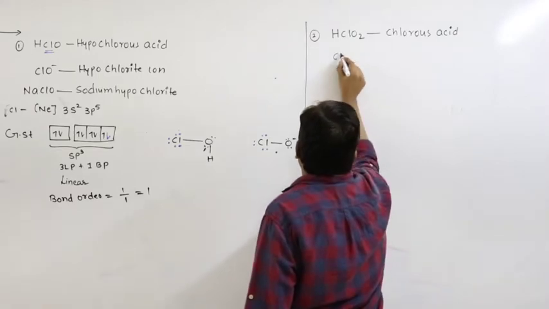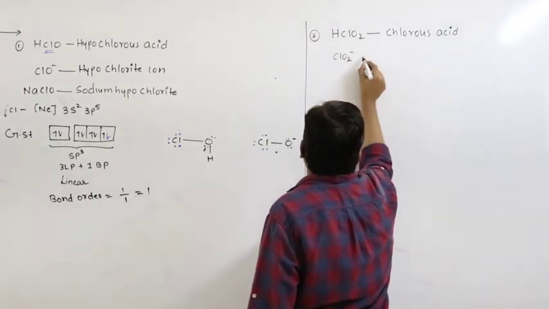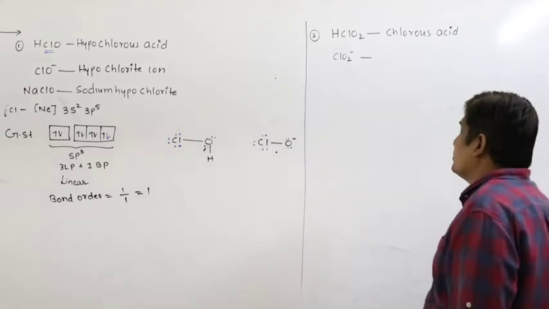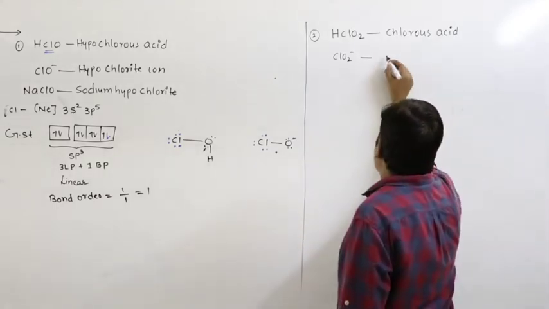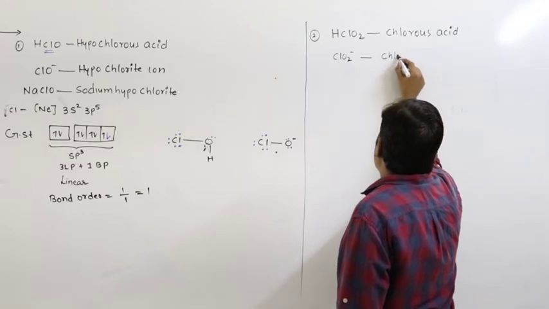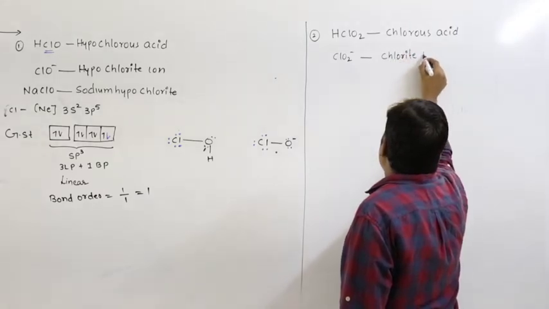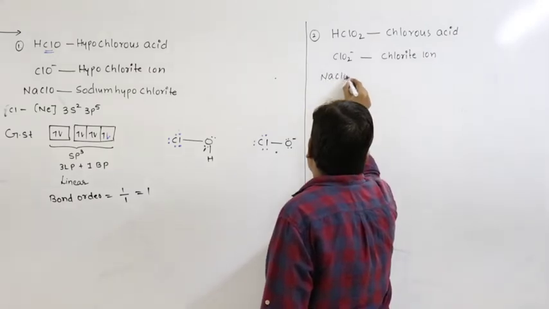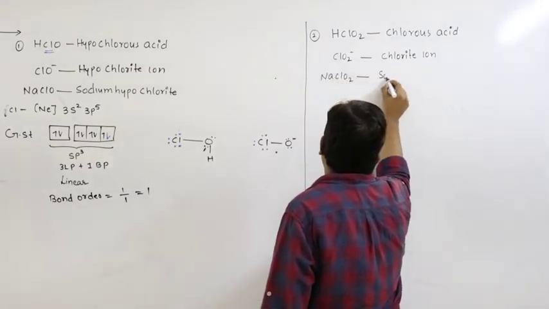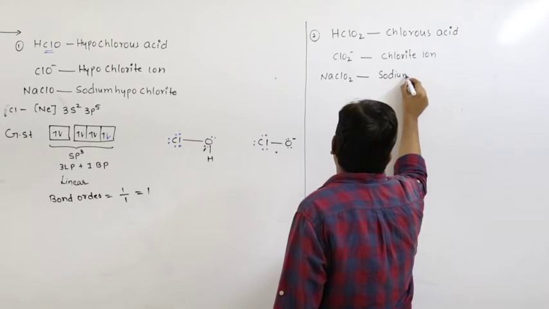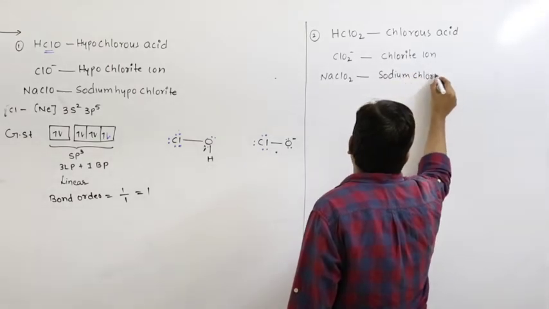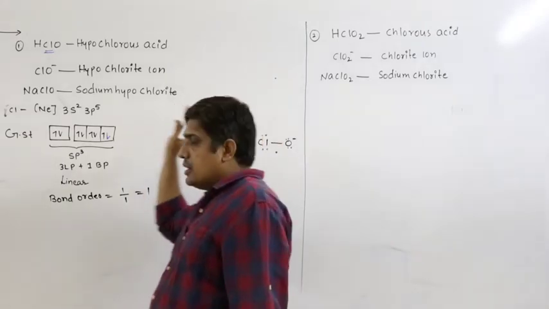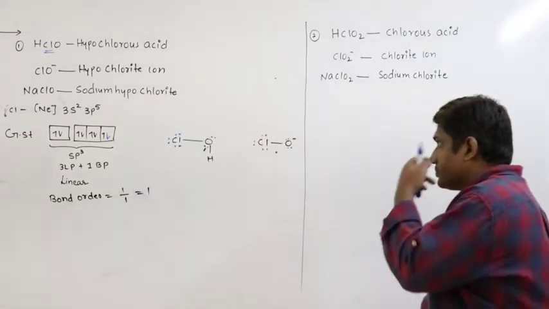If I write the anion ClO2 minus, this is called chlorite ion. So if I write the sodium salt, NaClO2, we call it sodium chlorite. Now this is sodium hypochlorite, here it is sodium chlorite.